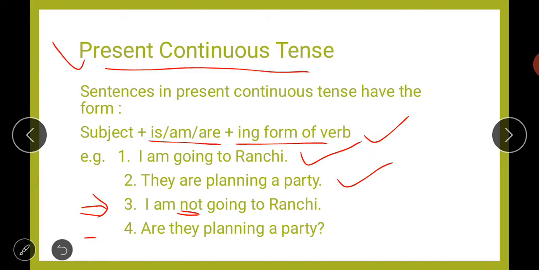And if you want to make a question sentence or an interrogative sentence, what will you do then? You will just begin your sentence with the helping verb. Are they planning a party? So like this, the helping verb will come at the starting. Are they planning a party? And a question mark at the end. So like this, all these are the examples of your present continuous tense: helping verb plus ing form of verb. Read these examples 2-3 times, then you will be familiar with the rules of your present continuous tense.